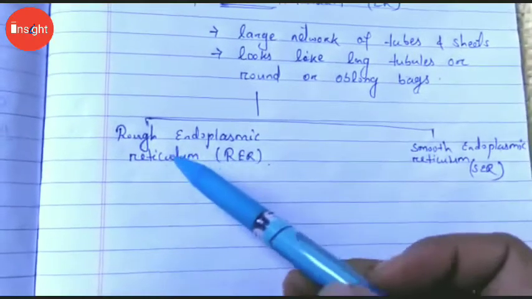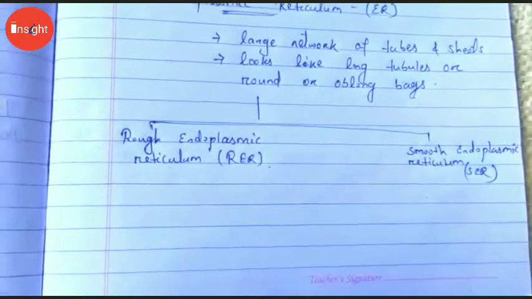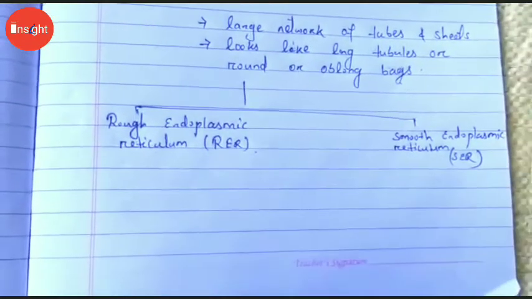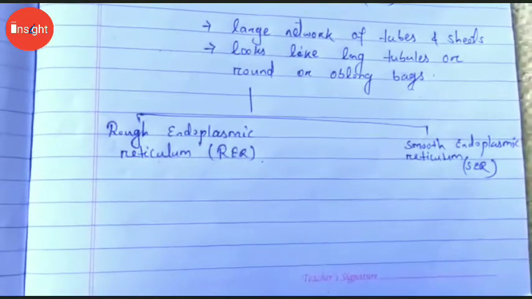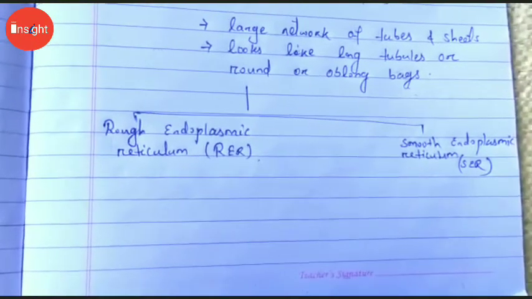So because of the ribosomes attached to the rough endoplasmic reticulum, it is the main site of protein manufacture. And the SER, the smooth endoplasmic reticulum, helps in the manufacture of fat molecules or lipids, which is important for cell function.